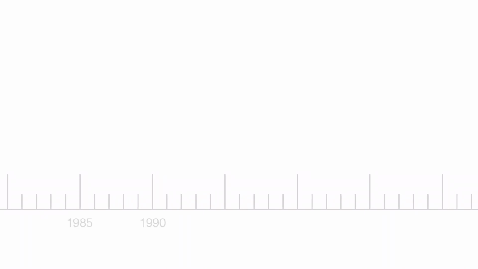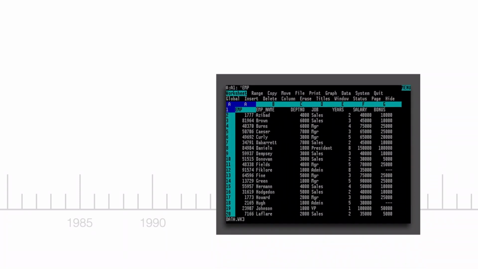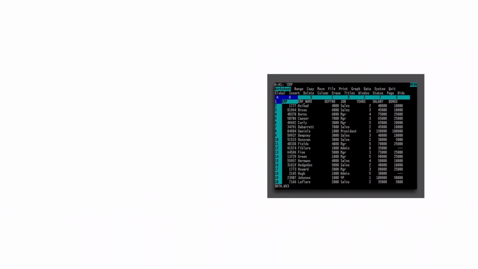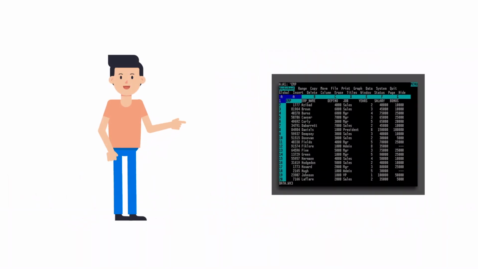How about we look at a case study to let the strategic implications sink in? Fasten your seatbelt, we're going to travel back in time. Welcome to the mid-80s and early 90s, back when computer software used to look like this. We are looking at a specific application, spreadsheet software. This was the killer application because it allowed professional users to make their accounting, controlling, and production planning so much more efficient.